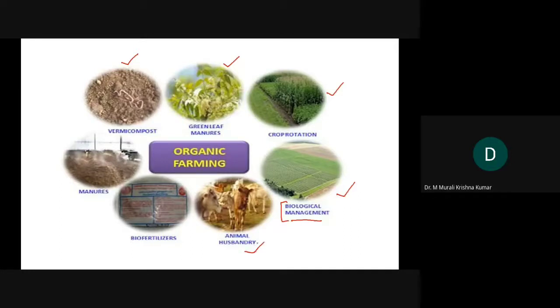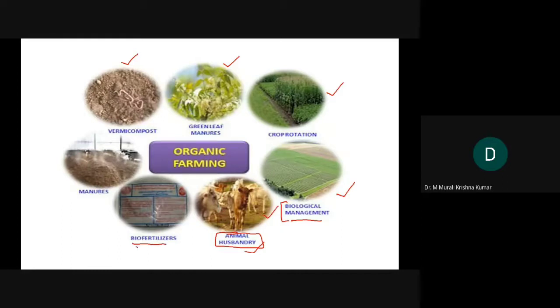Then animal husbandry is a part of organic farming. Let's say if you are farming in 10 acres of land, half an acre you will dedicate for animal husbandry, so that cow dung that is coming will be used as a manure. And the plant material that is obtained will become food for the animals.